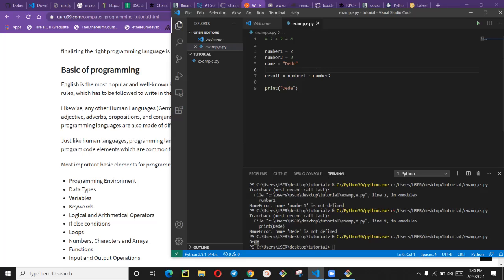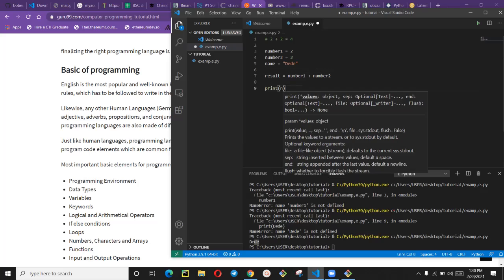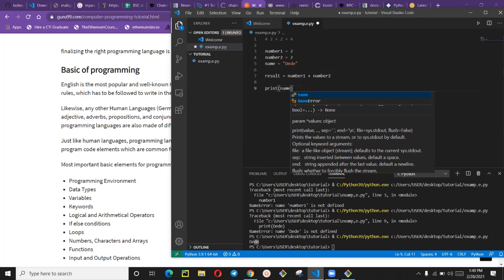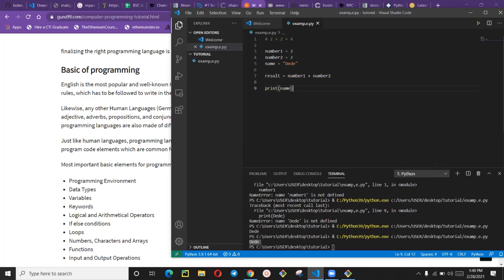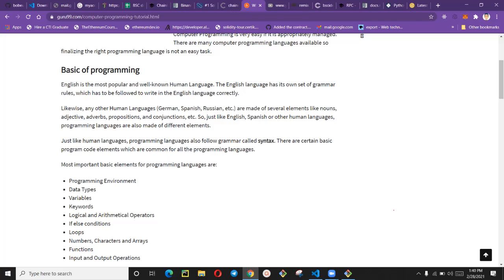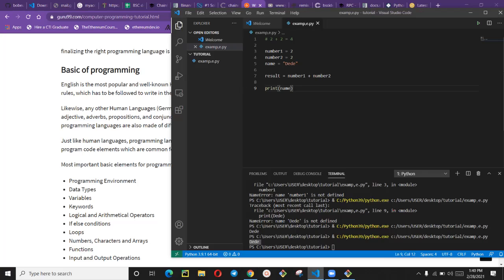So now what you are going to do is reference that variable, which is the name. So it will print dede. Now we can be sure that our program is working correctly if we point to this. Okay, let's move forward. Variables. And here, as I told you, this number one is a variable. Number two is a variable. What is a variable? Who can tell me what a variable means?